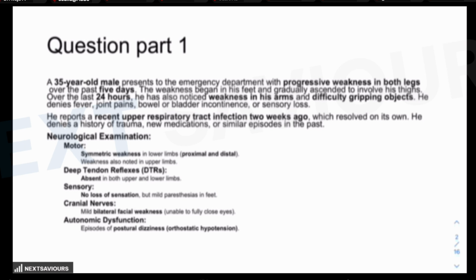So without wasting any time further, let's see the first part of the question which has been kept. We have divided the question into three parts based on the information provided. So let's see what is the information provided in the first part. A 35-year-old male presents to the emergency with progressive weakness in both legs over the past 5 days.